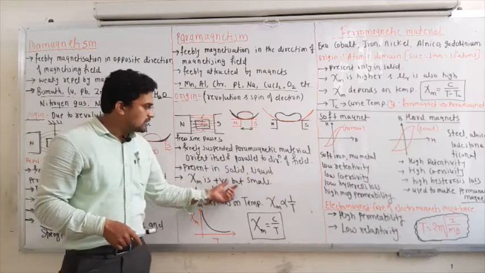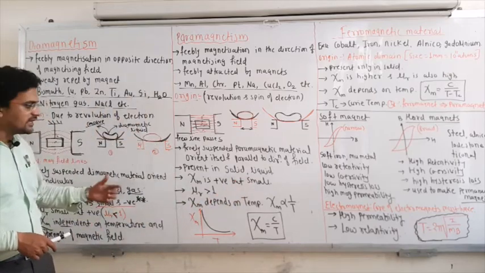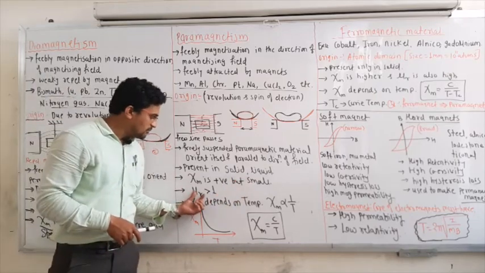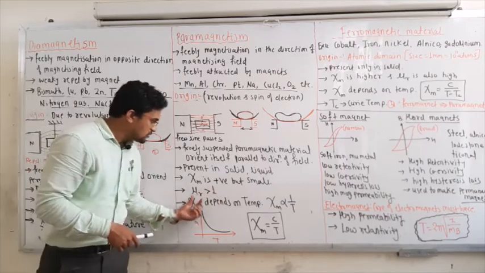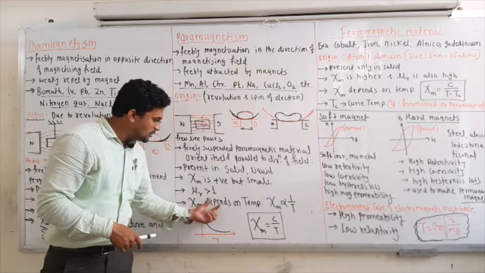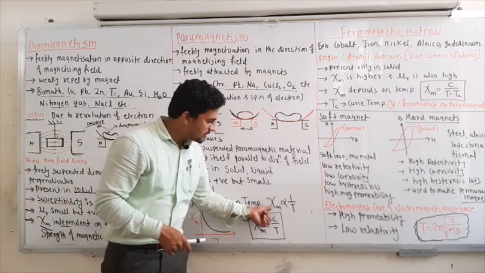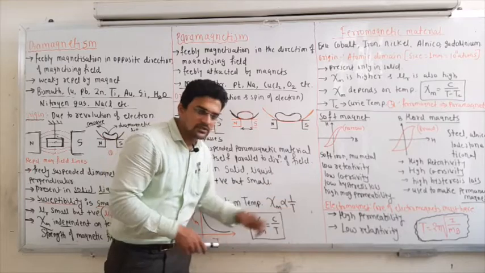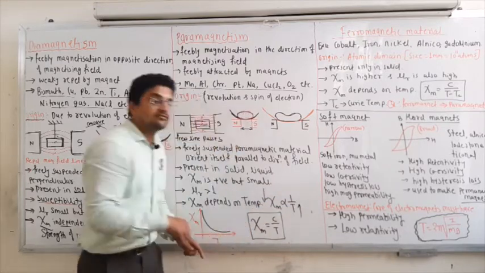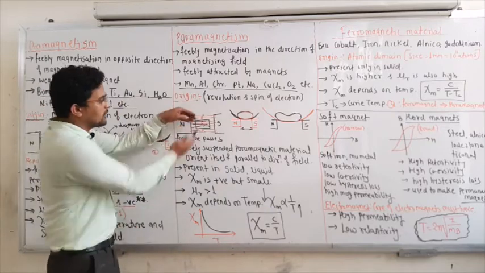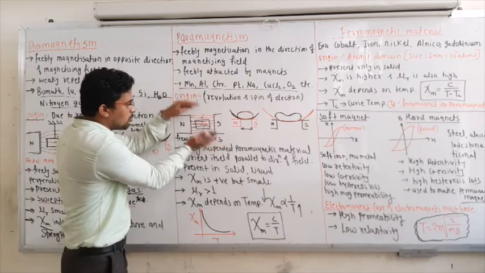Susceptibility is positive but small. Here it is negative but small. Relative permeability is greater than 1. Here it is smaller than 1. And susceptibility depends on the temperature. How does it depend? Susceptibility is inversely proportional to temperature. That means if you increase the temperature, the susceptibility is less, and it will repel the magnetic field. And if you decrease the temperature, it will attract more magnetism.